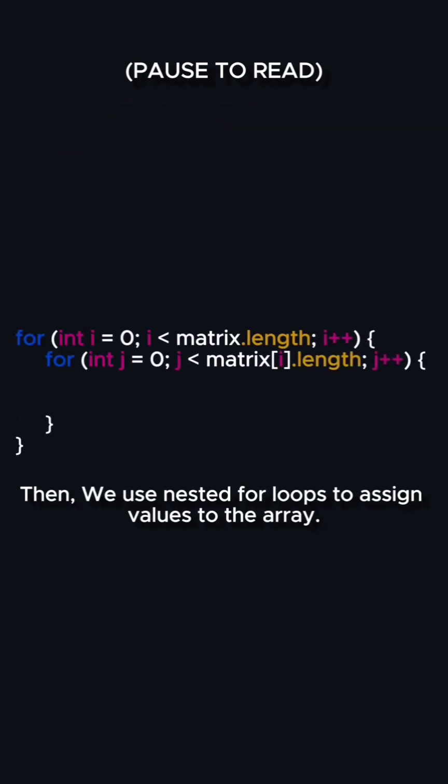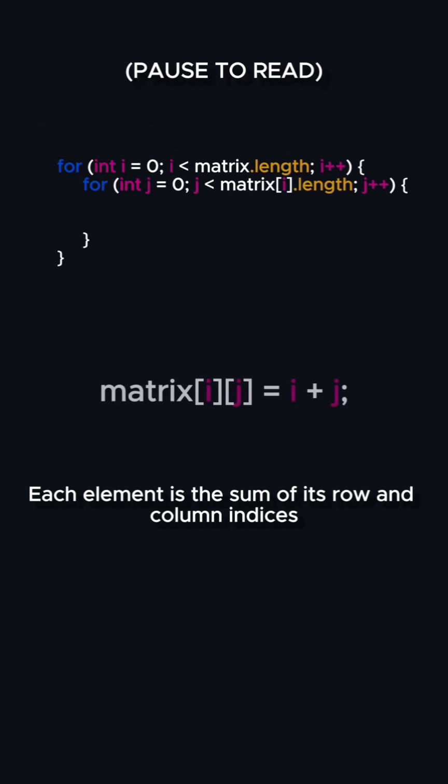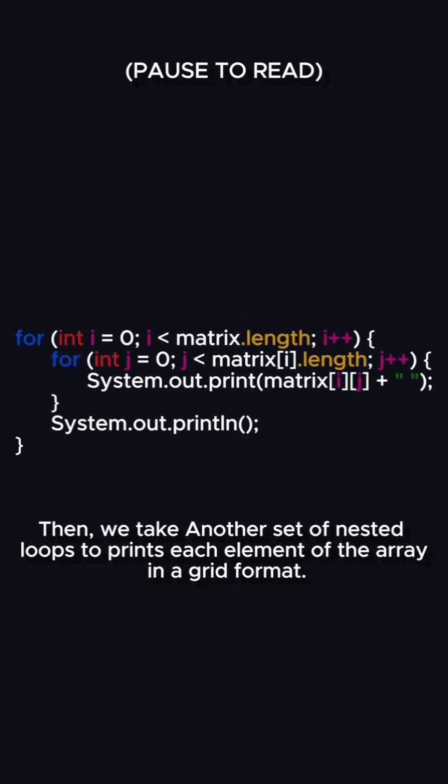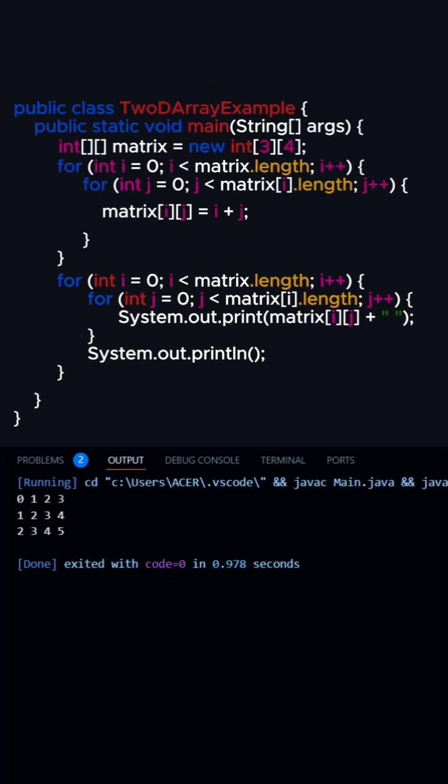Then, we use nested for loops to assign values to the array. Each element is the sum of its row and column indices. Then, we take another set of nested loops to print each element of the array in a grid format. This will print the elements in a 3 by 4 grid format, showing how 2D arrays are structured.